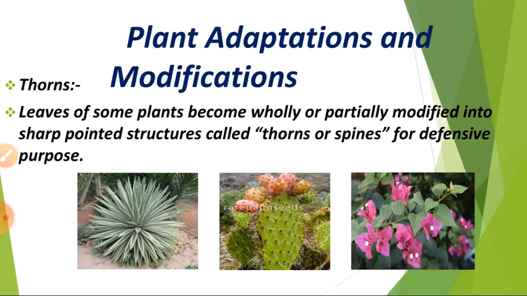Why? Because then only it can get the proper water, and then only it can store the water and minerals for a long time. And these leaves are very thick in nature. So these are the plant adaptations and modifications. Based on their adaptations, some parts of the plants are modified into various types.